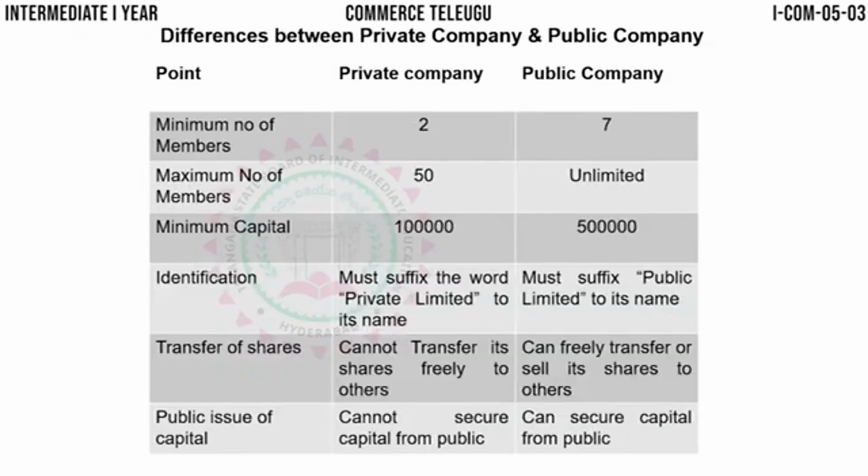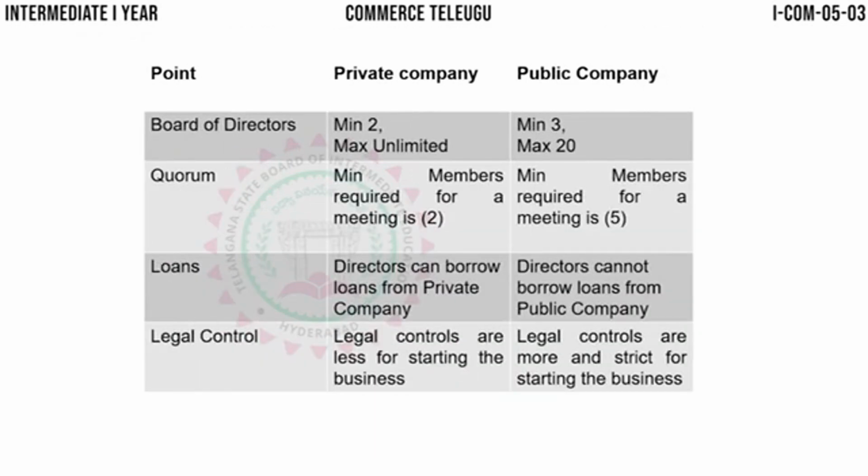Next, board of directors. Now, as we have already discussed, who are directors? Directors are the persons who look at the day-to-day activities of the business, because the shareholders or the members cannot come daily into the company and look at the day-to-day activities. The day-to-day activities are taken care of by directors, called the board of directors.